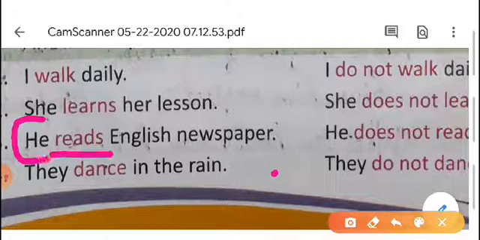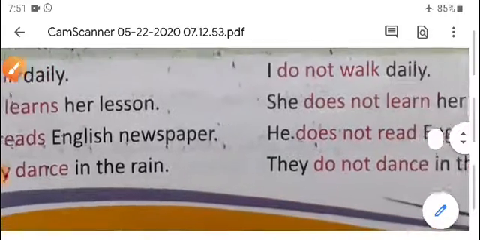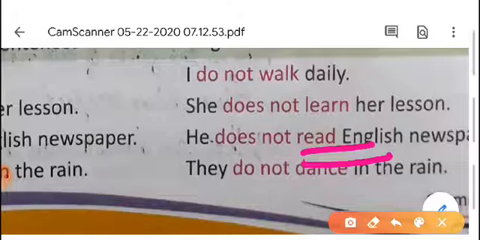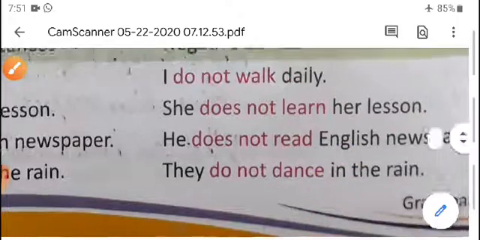What is the subject given? He. He is singular. So we have to write does. He does not, then we have to write only read. Don't write reads. He does not read English newspaper.